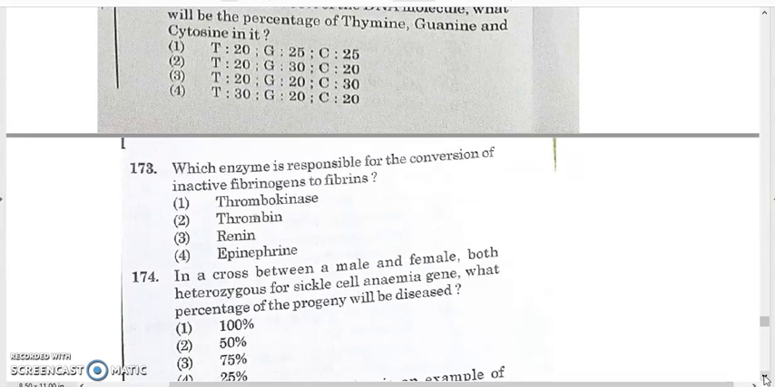173. Which enzyme is responsible for the conversion of inactive fibrinogen to fibrin? It will be thrombin. For 173, the answer will be 2.